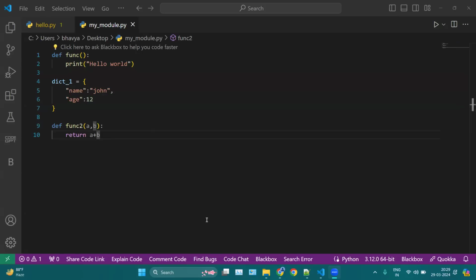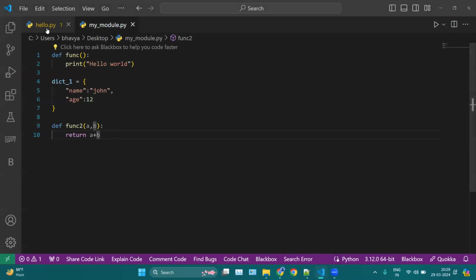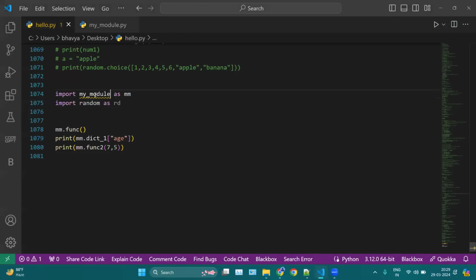Yeah, what I was saying is that if you want to call your functions or use a module which is in a different location, then put your main module file in that location where all your Python scripts are located, where random, OS, platform, all these libraries are located. Then Python will pick your module file, which is my module, from that location only.